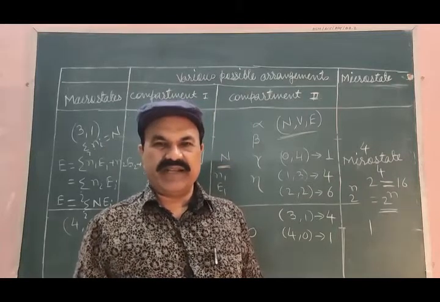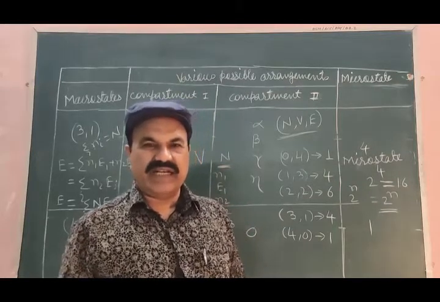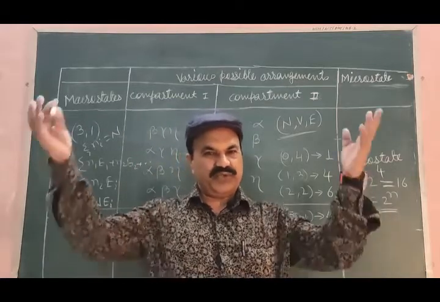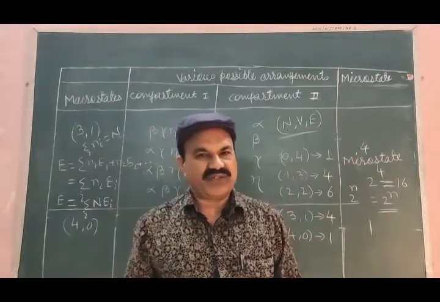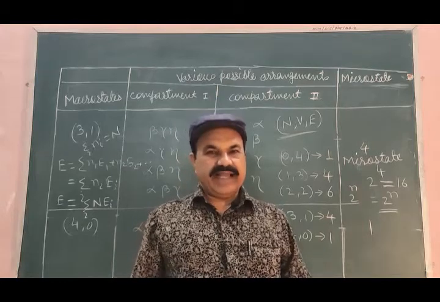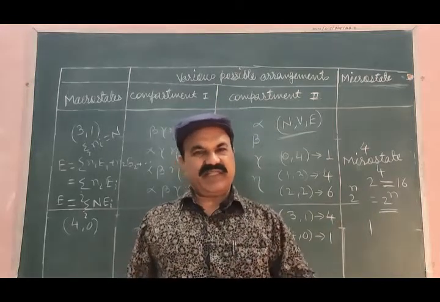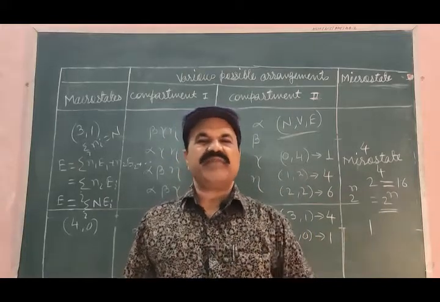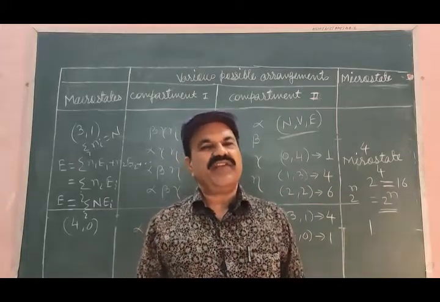When we throw the particles into the two identical compartments, there are 5 possible distributions corresponding to 5 different macro states.